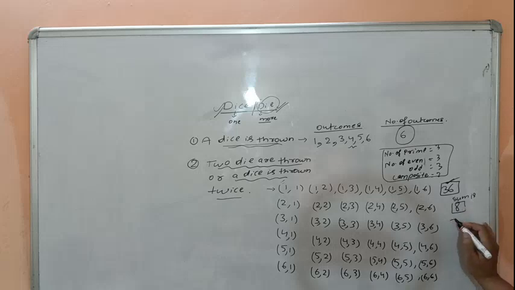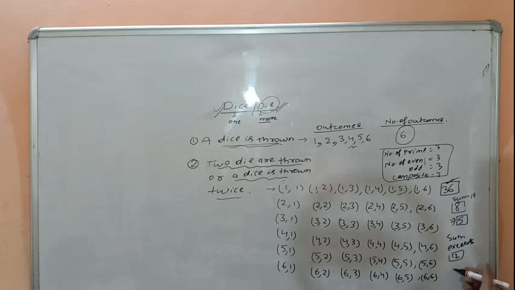There are 5 events in which the sum is 8. How many events have a sum exceeding 12? So there is no event in which the sum is more than 12. That means the number of such events is 0.